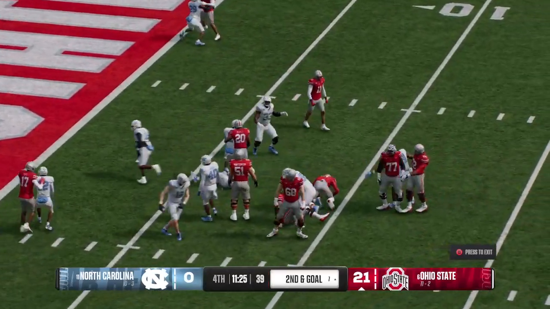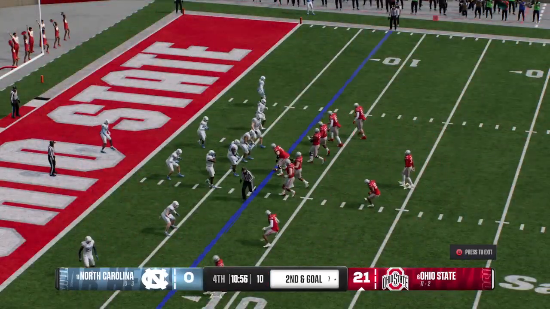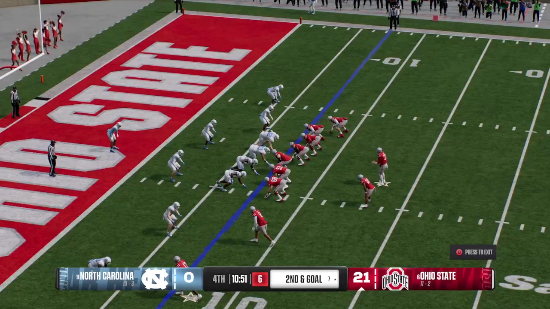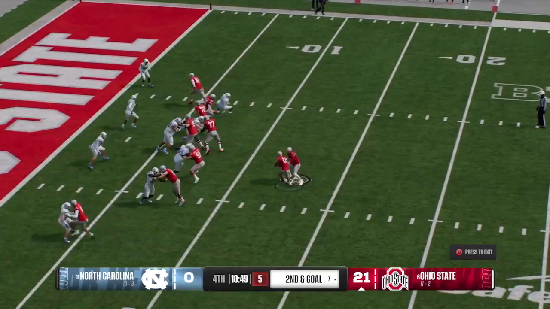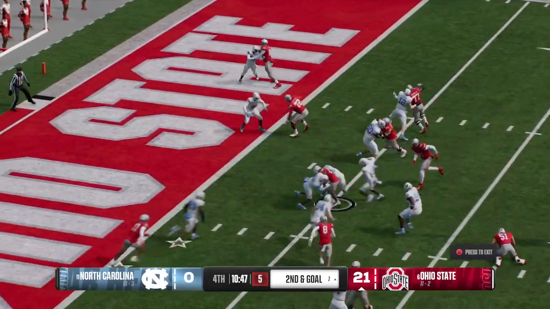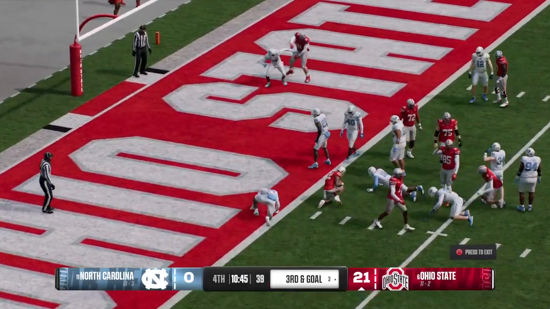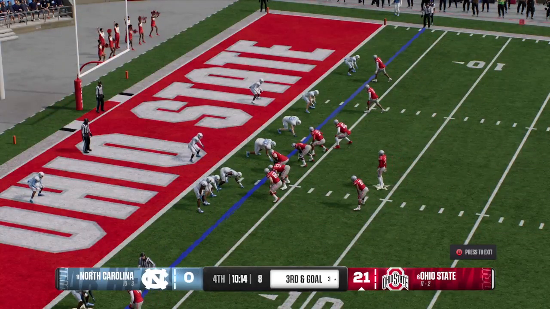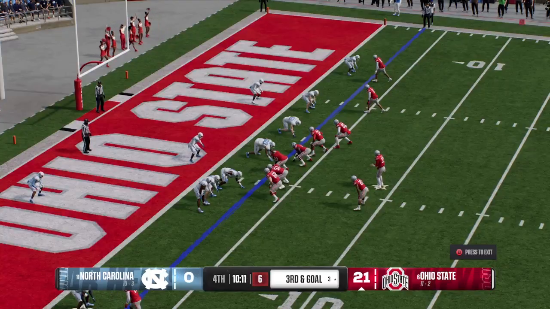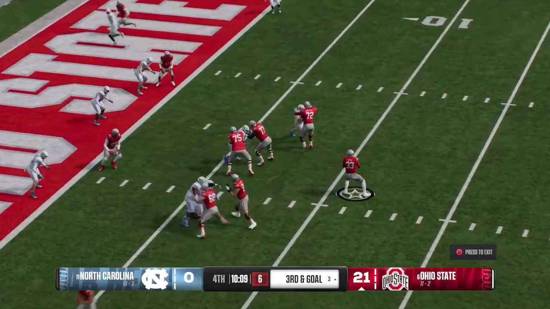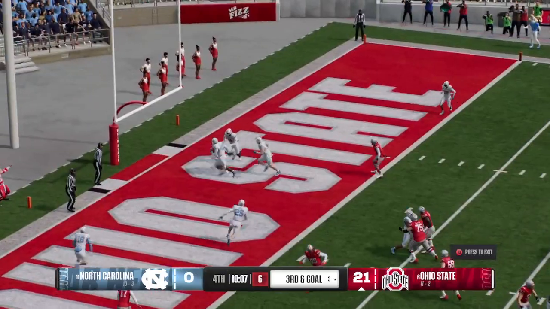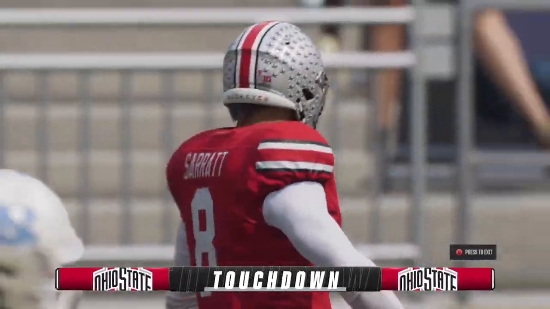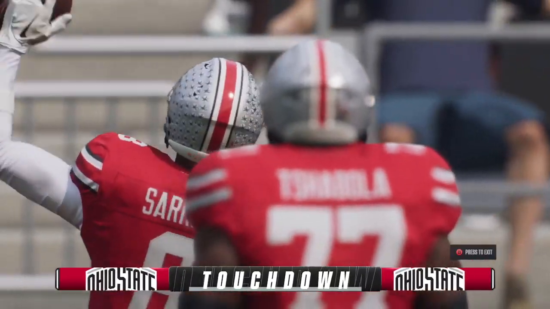Picks up a short gain, but is swarmed by the defense flying to the football. It's second down and goal now for this offense. Here's the handoff, testing the middle. Defense stops him, but that's a solid gain. They've gotten the ball down to the 3-yard line, but now it's third and goal. There's the snap. They'll set up to throw. Launching one to the end zone. Touchdown, Ohio State. To stretch the lead, the route is on.